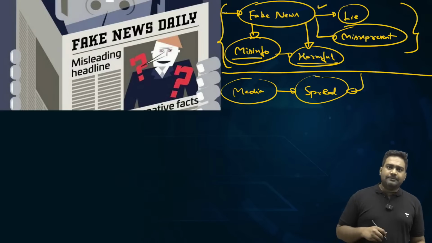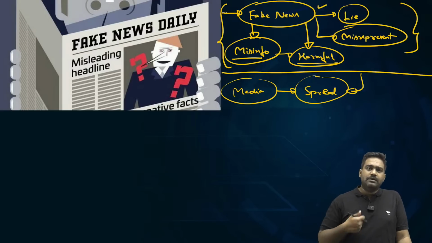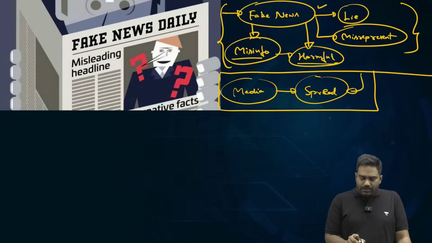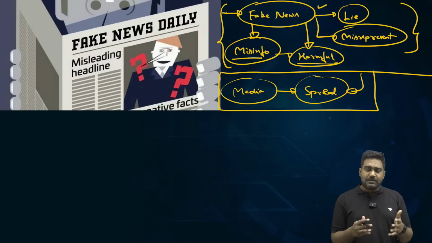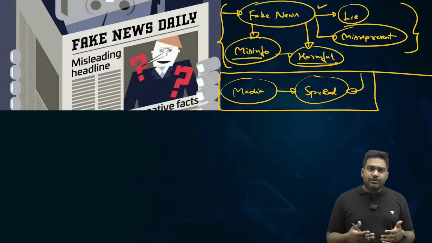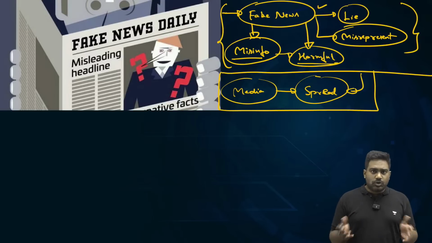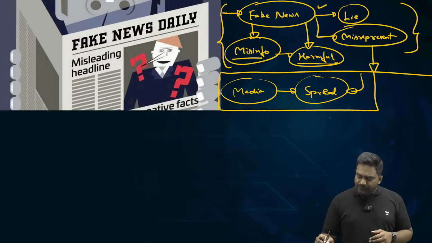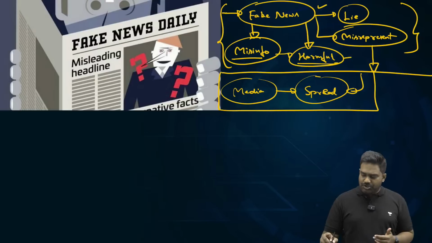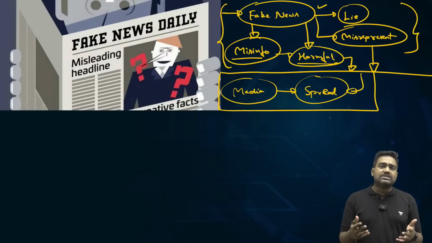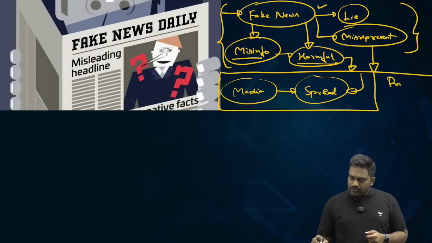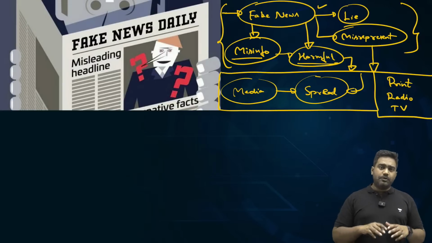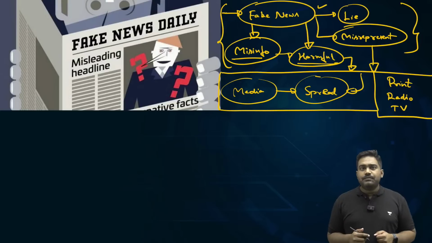For example, when writing developed and when we started printing technology, when we could print newspapers, magazines, books, pamphlets, it became all the more easier to communicate and spread information, which also meant that wrong information, completely incorrect, misrepresented information would also start spreading. Then after print, radio and television played an important role in the spread of fake news and misinformation.